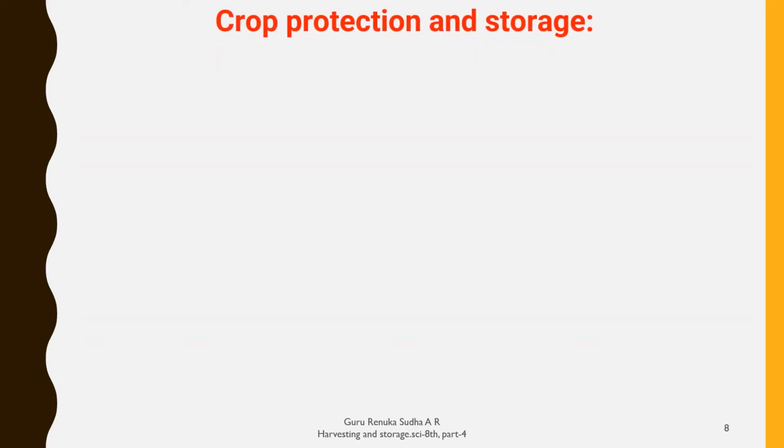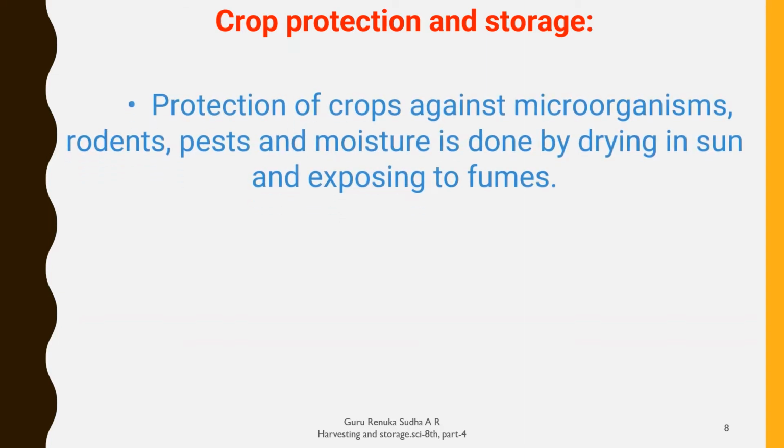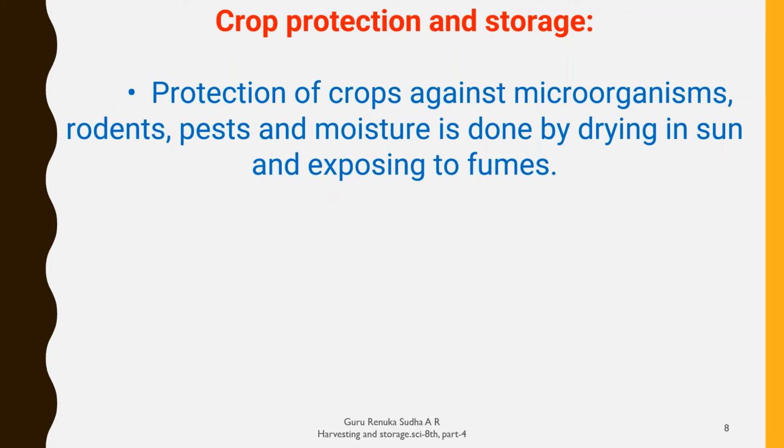Next, after knowing about all the things involved in crops to grains, let us know how ancient people or people of other areas used to protect the crops and how they stored them. What is the need of protecting the crops? Crop protection is the main step that is very much needed. Otherwise, whatever work we have done to grow the crops will become spoiled. So let us discuss the protection of crops.